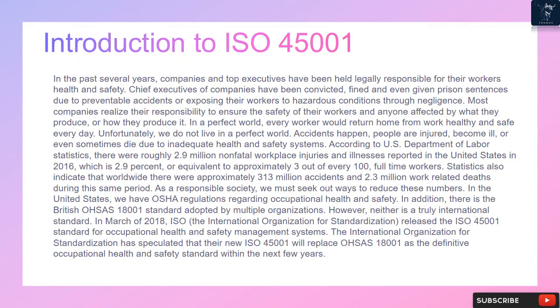As a responsible society, we must seek out ways to reduce these numbers. In the United States, we have OSHA regulations regarding occupational health and safety. In addition, there is the British OHSAS 18001 standard adopted by multiple organizations. However, neither is a truly international standard. In March of 2018, ISO, the International Organization for Standardization, released the ISO 45001 standard for occupational health and safety management systems. The International Organization for Standardization has speculated that the new ISO 45001 will replace OHSAS 18001 as the definitive occupational health and safety standard within the next few years.